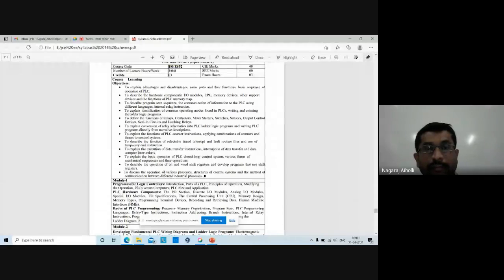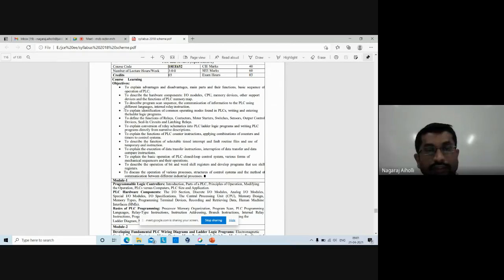And functions of PLC memory map. Memory map is nothing but the organization of the memory. How is the memory organized? What is the structure of the memory? Where are the values stored? In which memory location are the values stored? Right? So all those details we are studying in this PLC memory map.